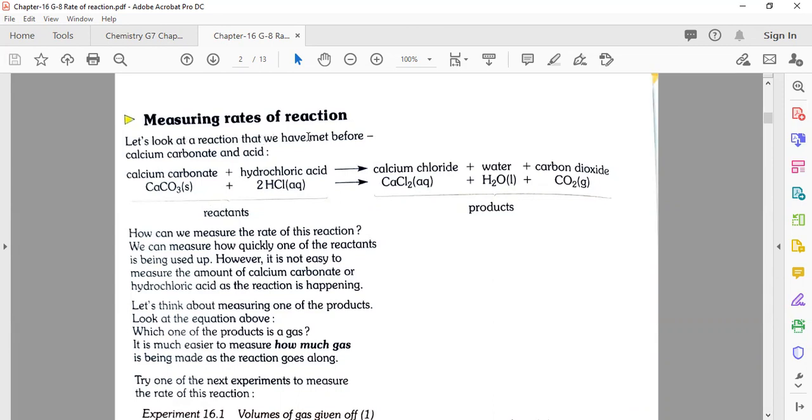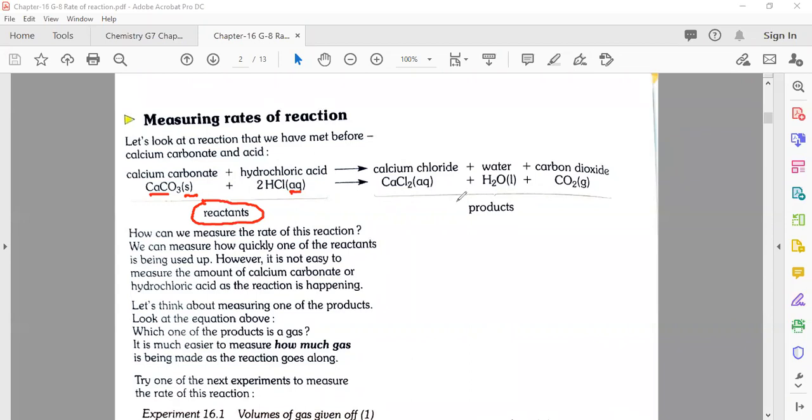It is a reaction that we have met before, calcium carbonate and acid. This is the chemical formula CaCO3 in solid form. The S represents that it is in solid form. Next is hydrochloric acid, or HCl. AQ means aqueous. When these two reactants react with one another, they convert into product.